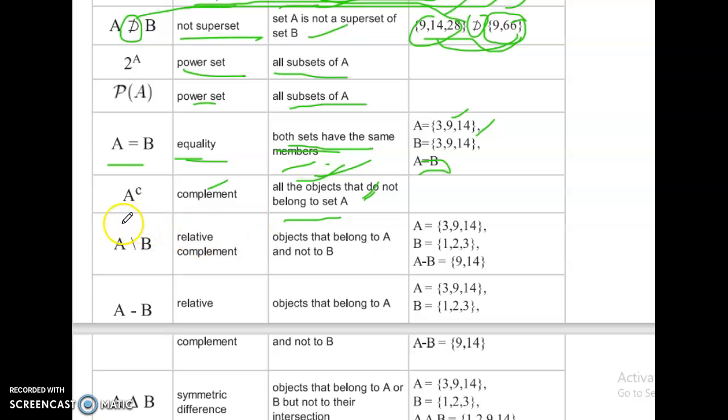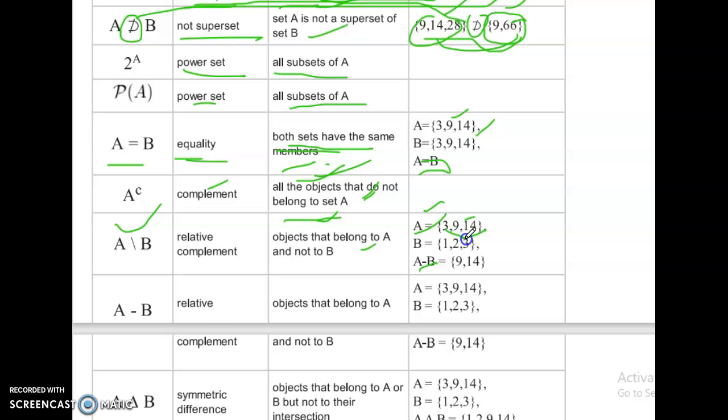Relative complement: A relative complement B, objects that belong to A and not to B. A equal to 3, 9, 14. B equal to set of 1, 2, 3. Here A minus B equal set of 9, 14.